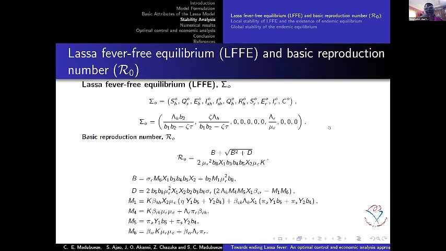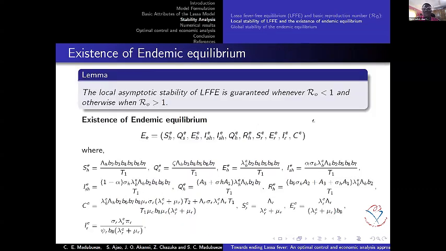So we look at the Lassa fever equilibrium and basic reproduction number. Well, of course, the basic reproduction number is one of the quantities that we use in disease modeling to establish whether the disease will die out in the population or whether it will remain in the population. It also helps us to guide whether to implement control or not. So this is what we have as our Lassa fever free equilibrium. And this is what our reproduction number gives us. So with this, we establish the local stability of the Lassa fever free equilibrium when the reproduction number is less than 1.